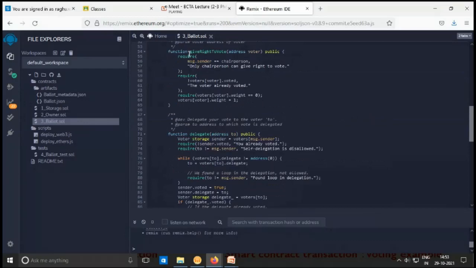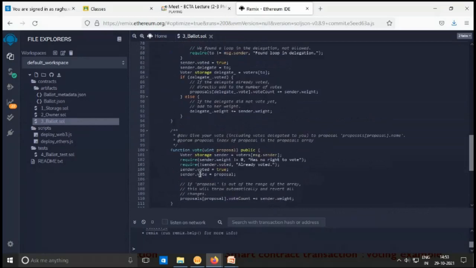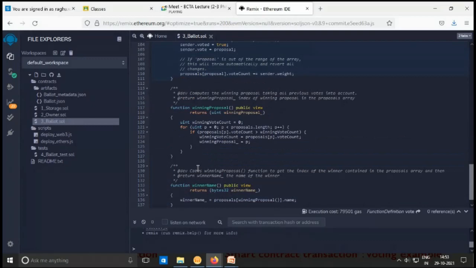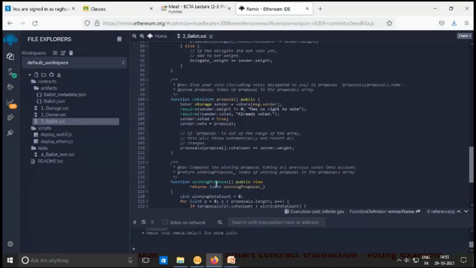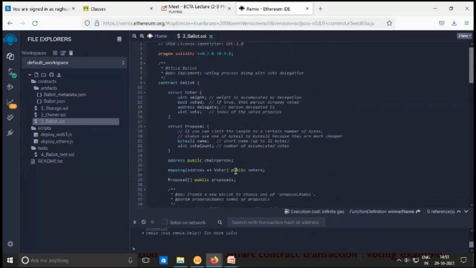Next are the functions: give right to vote, delegate vote, and finally vote. Once the voters do these operations, the chairperson will go for the winning proposal by announcing the winner name and these details. All these functions have been written in the ballot smart contract.